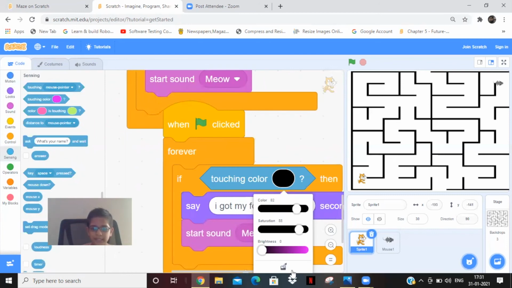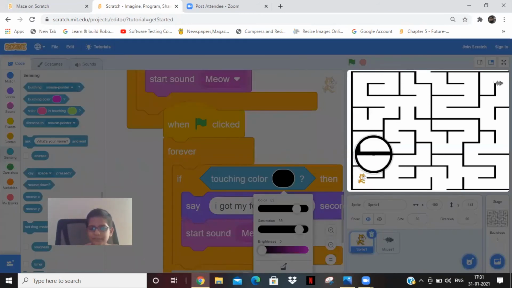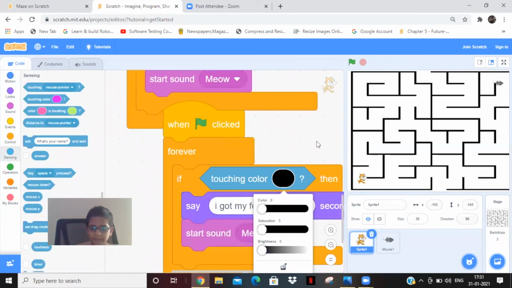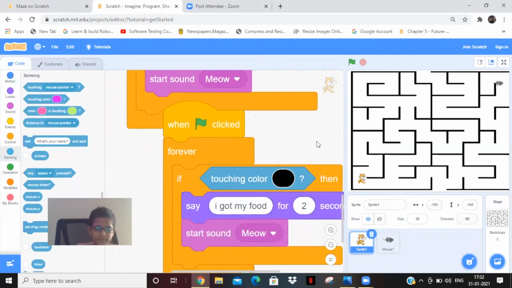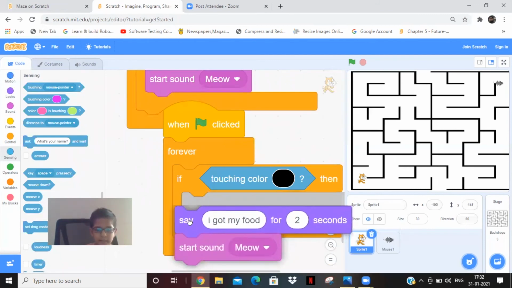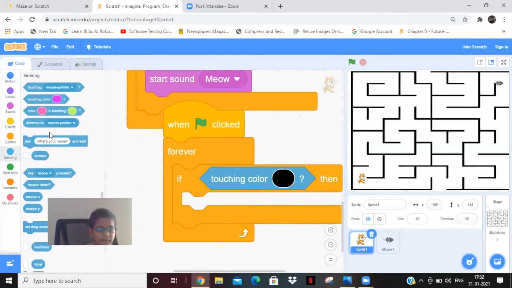Don't choose it black, just click on this button here and choose the maze color. And delete this say block and start sound meow and keep here.